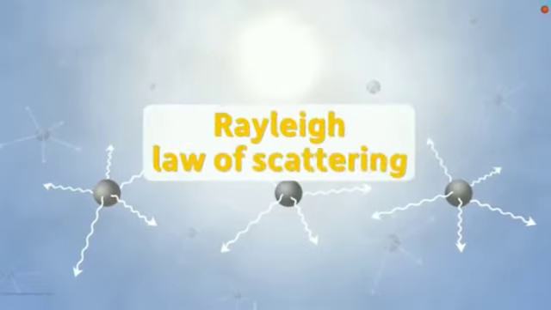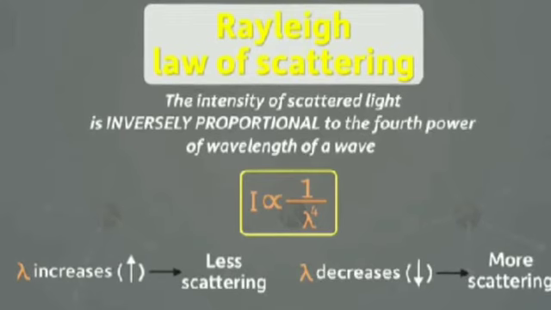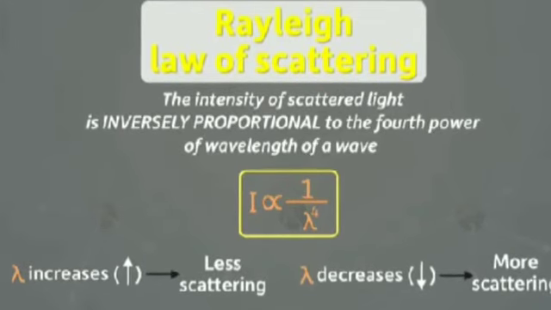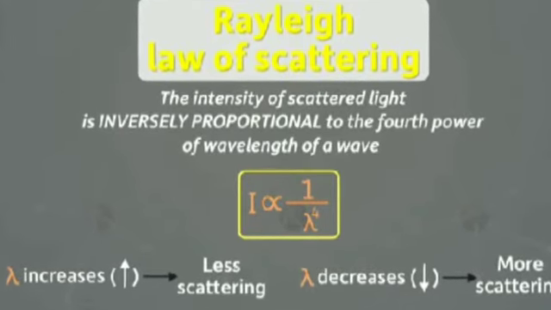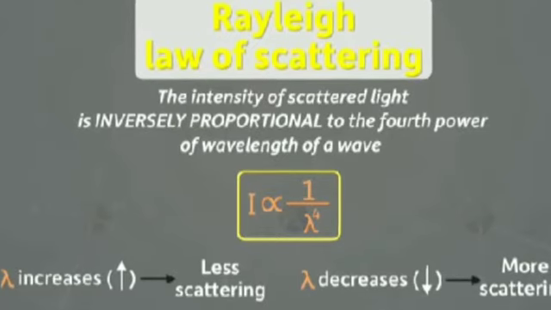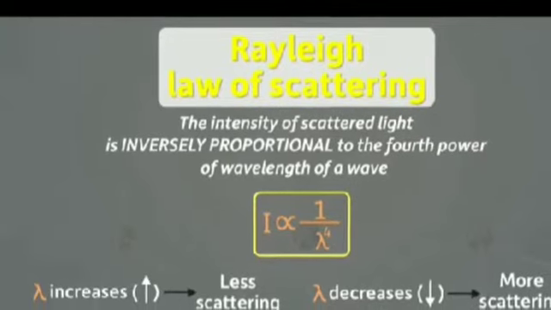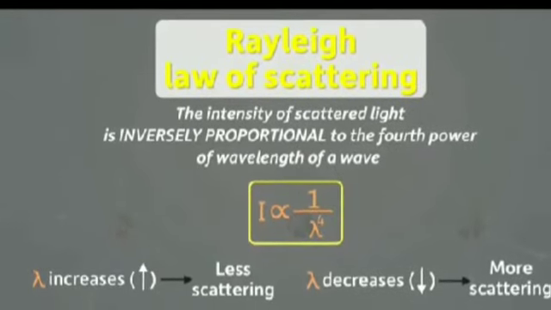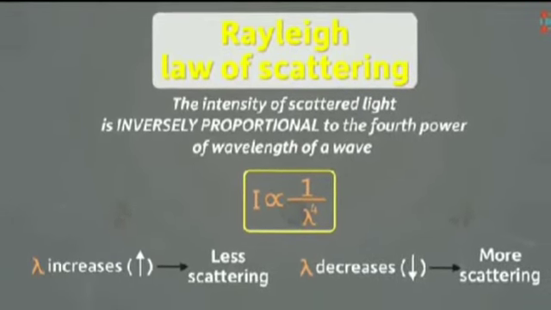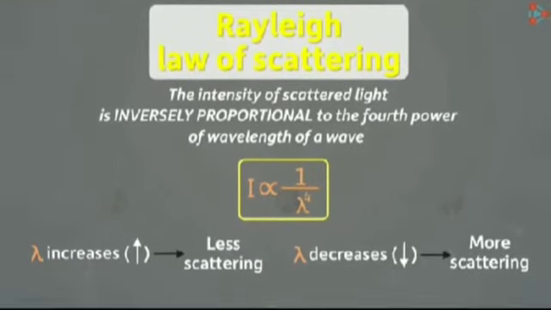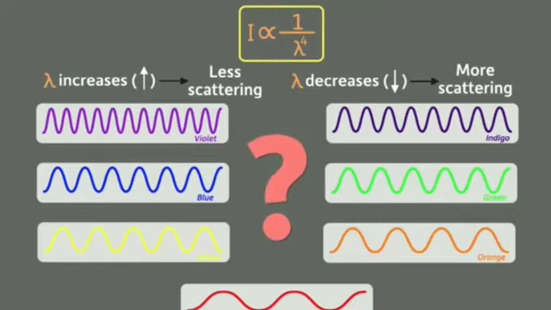Rayleigh explains that the intensity of scattered light is inversely proportional to the fourth power of the wavelength of a wave, I proportional to 1 by lambda raised to 4. As the wavelength increases, the intensity of scattering will be less. As the wavelength decreases, the intensity of scattering will be more.